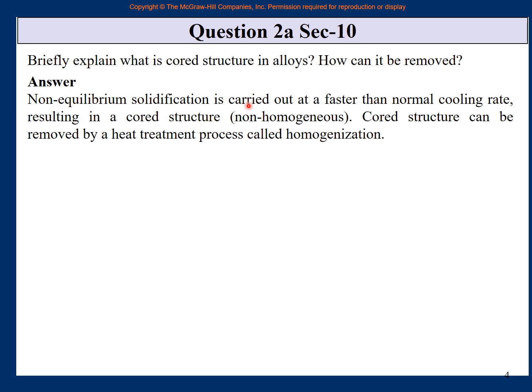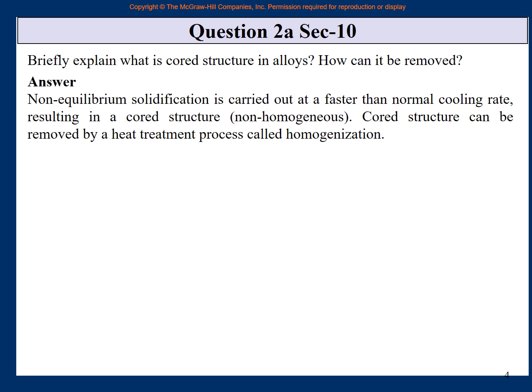Non-equilibrium solidification is carried out at a faster than normal cooling rate, resulting in a cored structure or a non-homogeneous structure. Cored structure can be removed by a heat treatment process called homogenization. So, if you know it, it is very good. If you did not, then it was very much there.